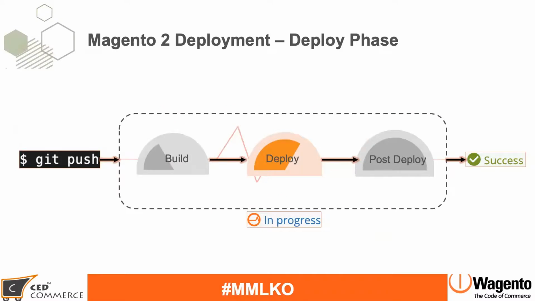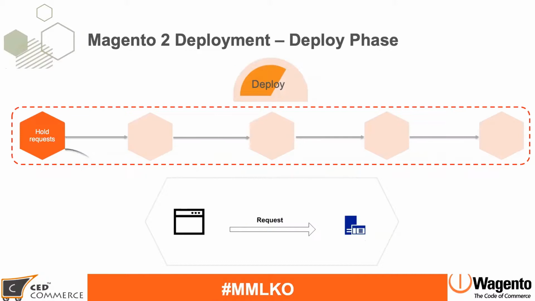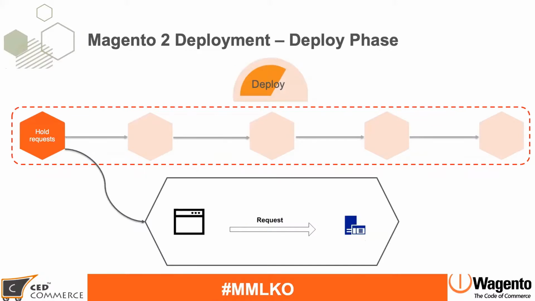Now let's look into the deploy phase. And once the deploy phase starts, your site will go down. So here you can see that the box is with red dotted lines. It means throughout these 5 subphases of the deploy phase, during this time your site will go down. And the first step itself is saying that your site will go down.